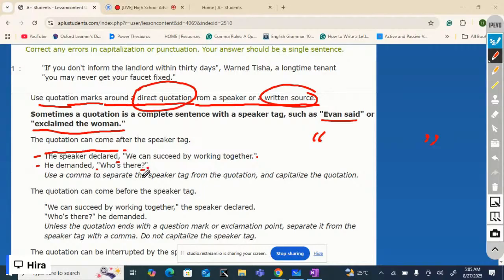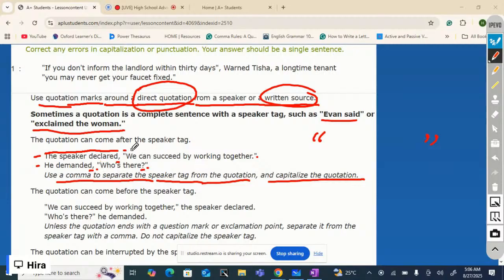Use a comma to separate the speaker tag from the quotation and capitalize the quotation. These two are important things when you write quotations. See the comma here, as you can see in both examples. The comma separates the speaker tag from the quotation.